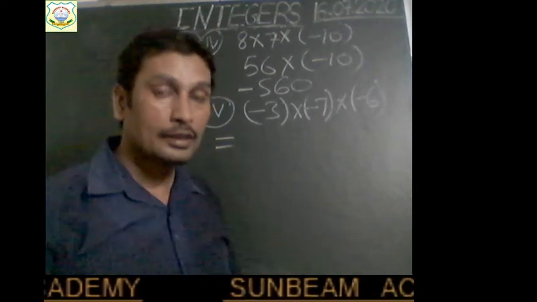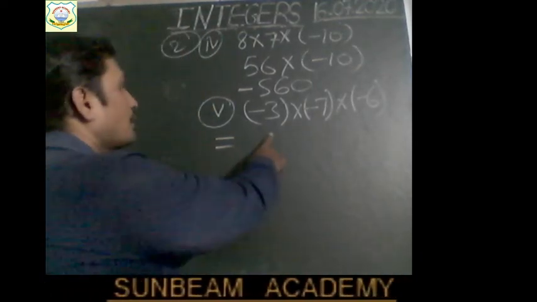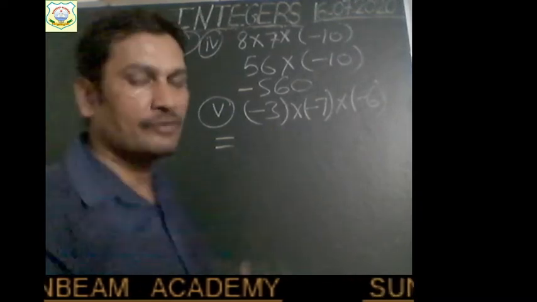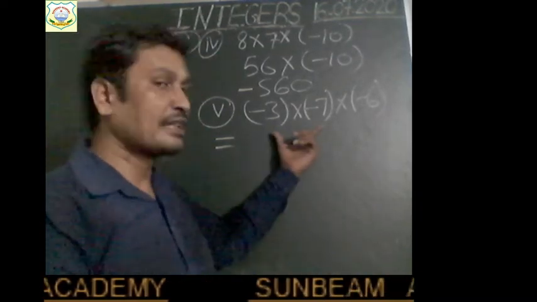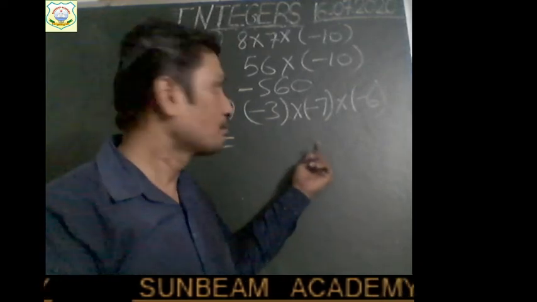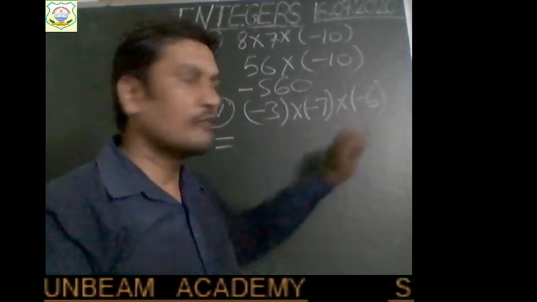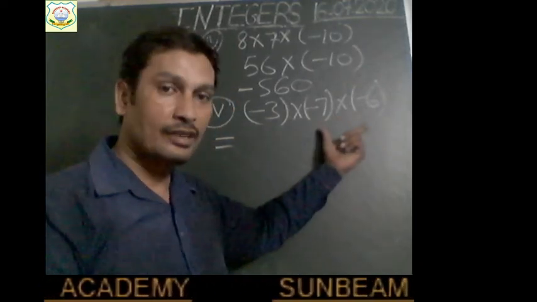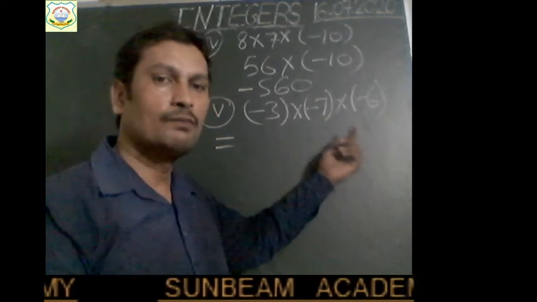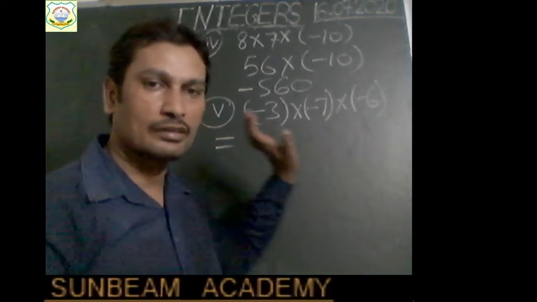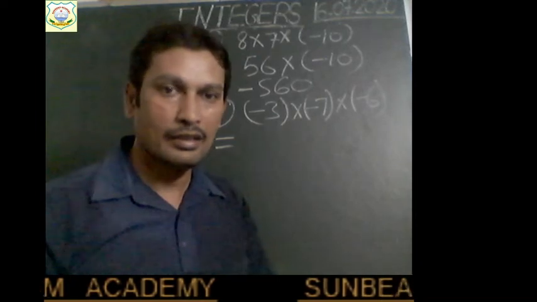We can multiply the first and second integer, find their product, and then multiply it with the third one. Or we can multiply the second and third integers first, and then multiply this product with the first one, according to the associative law.